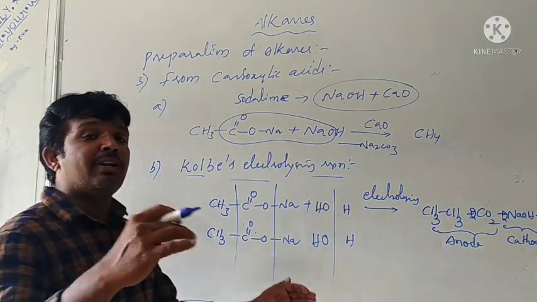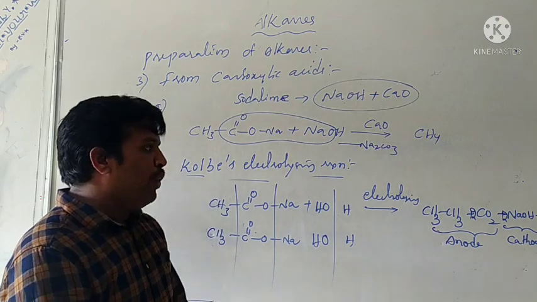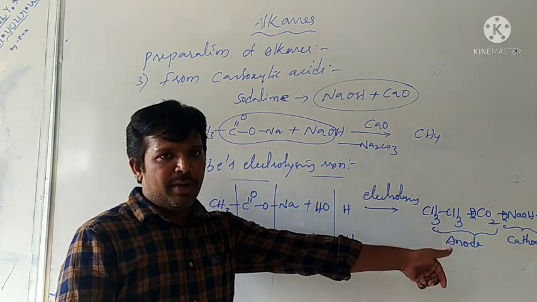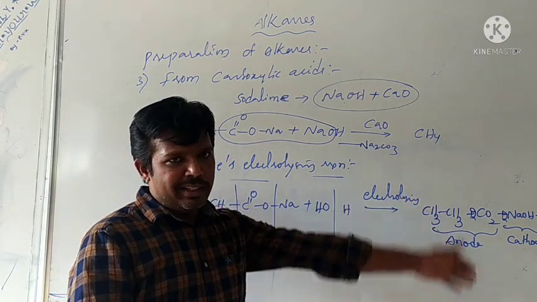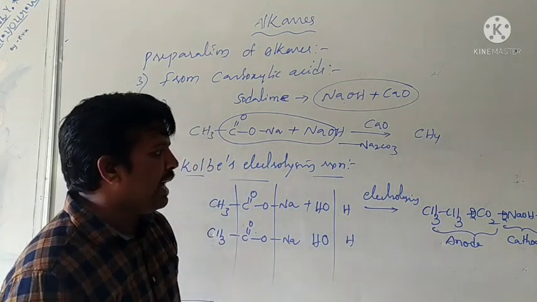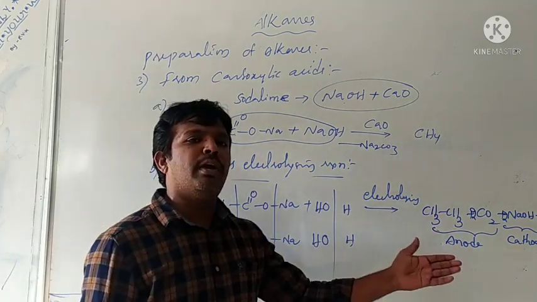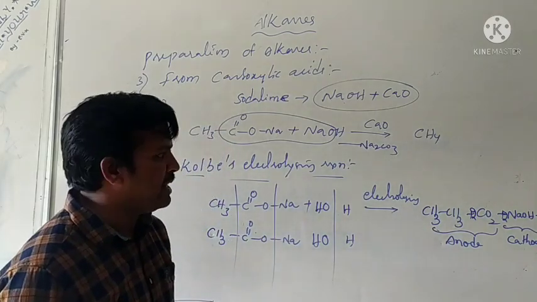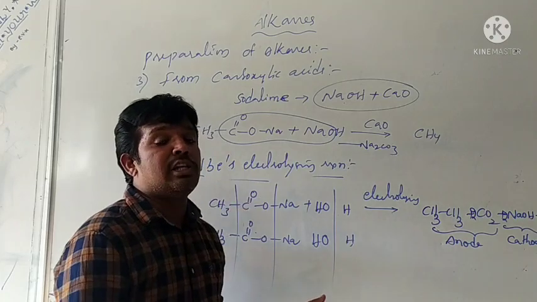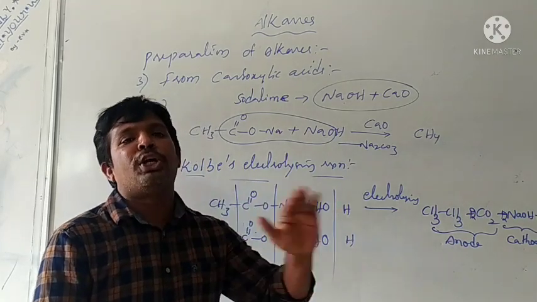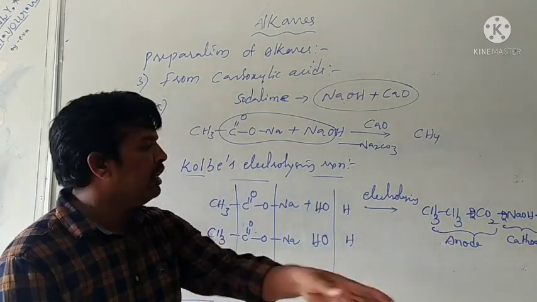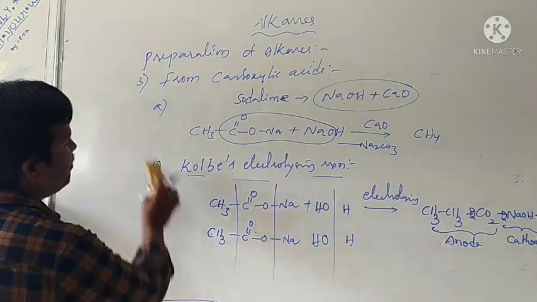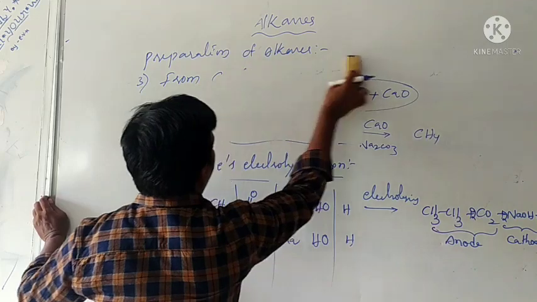In Kolbe electrolysis reaction also, we get even-numbered or symmetrical alkanes. Symmetrical alkanes, or even-numbered higher alkanes, are formed. In Kolbe electrolysis also, methane preparation is not possible. Just we see the mechanism involved in the reaction. That is the final.